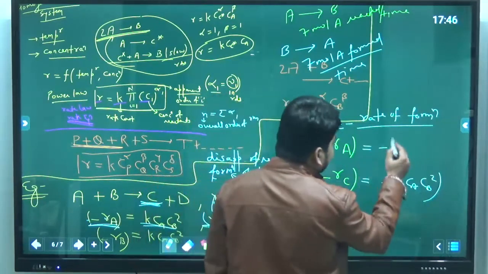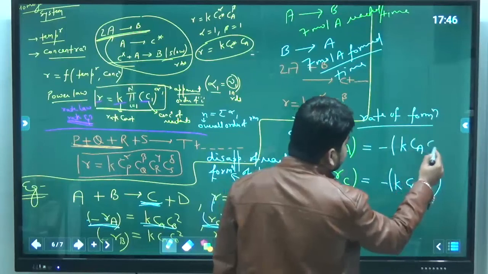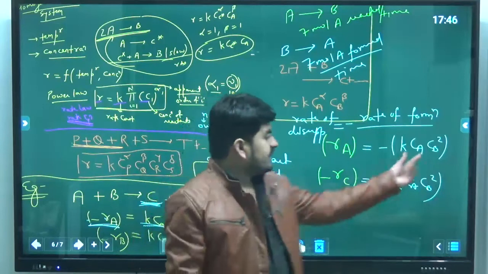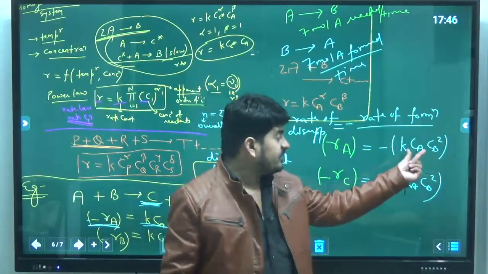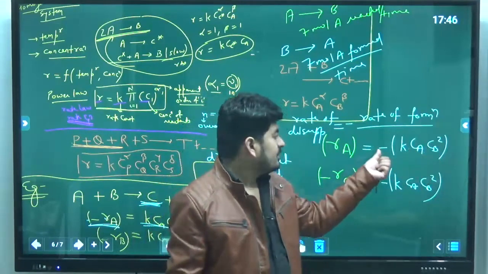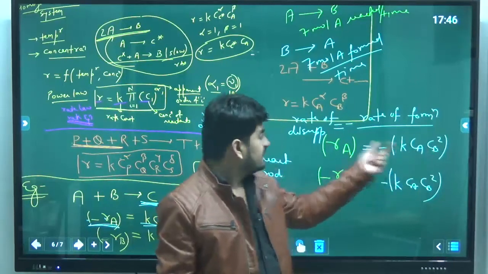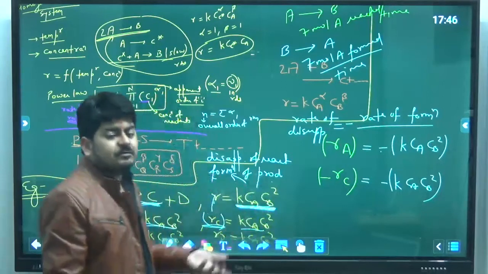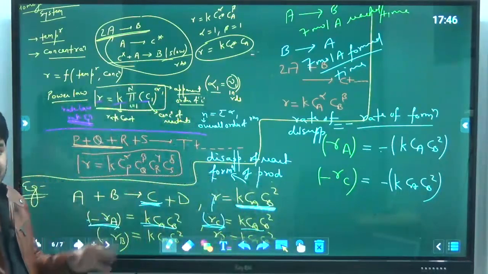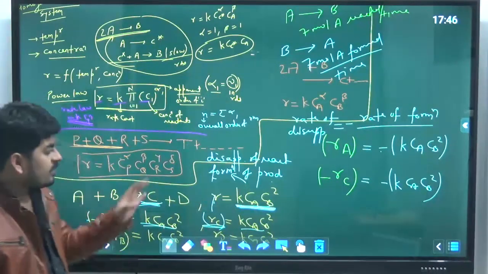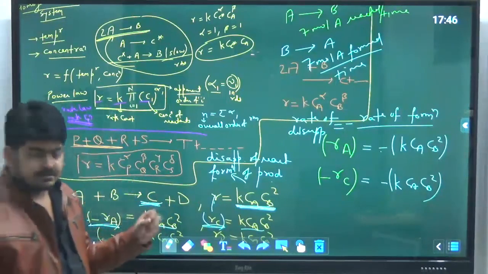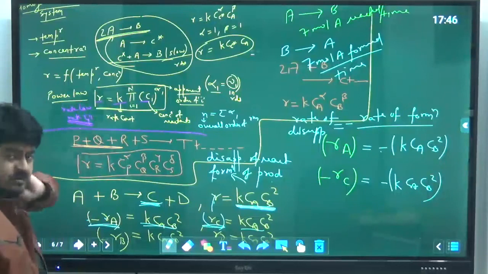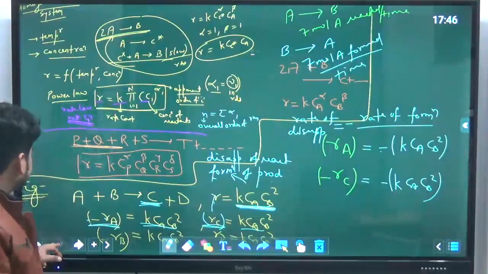Similarly, plus Ra will be k Ca Cb square, since k Ca Cb square is the rate of disappearance of A, and minus of that will become rate of formation of A. So that's how we write down the rate equations. It should be clear to all of you. I hope all these things are clear, and that's not a big deal to write down the rate equation now, and you can write down all these things.